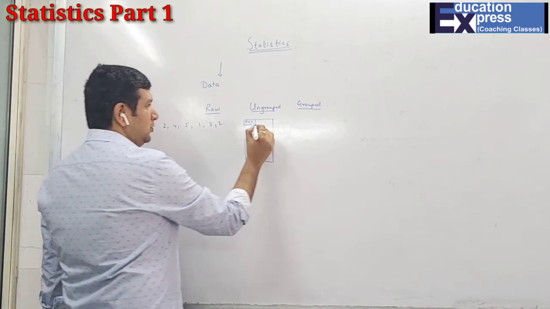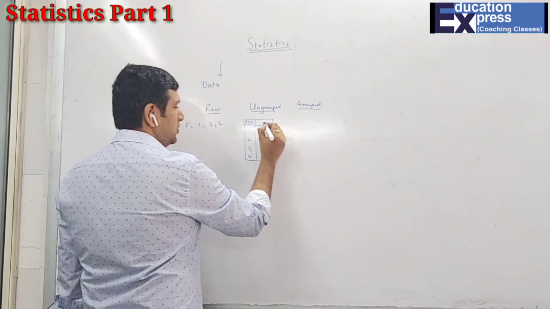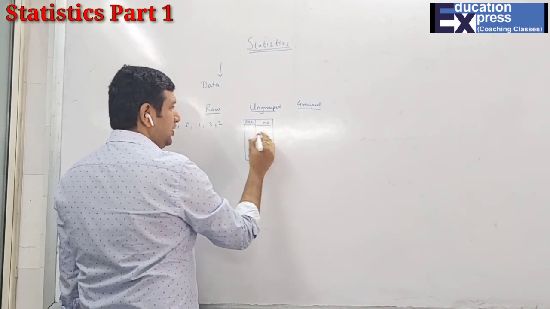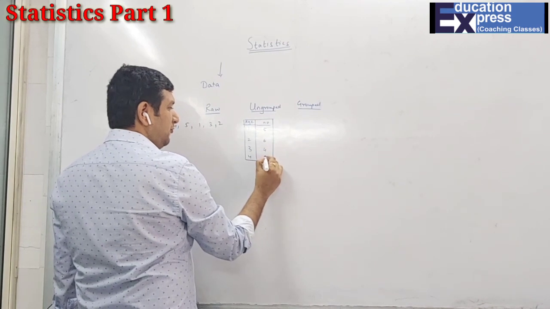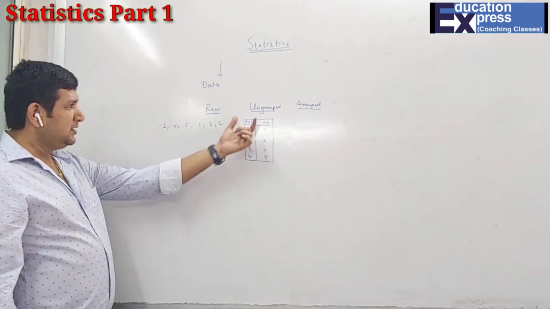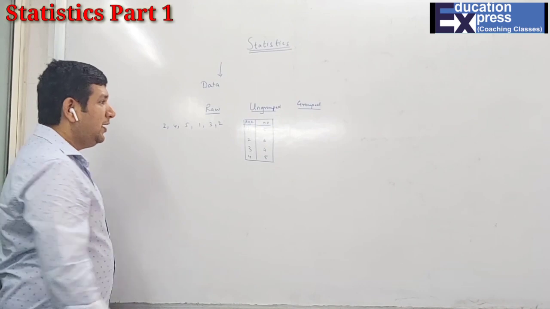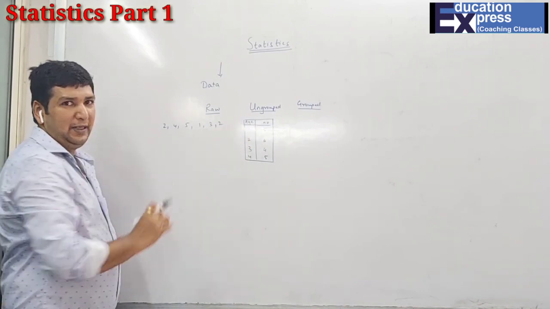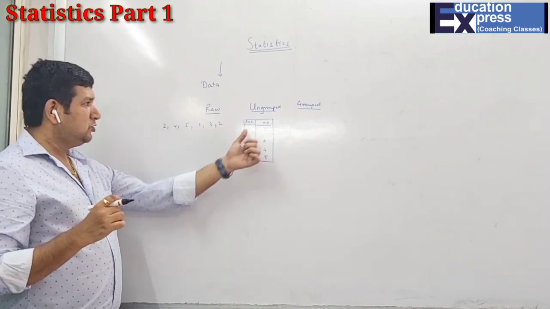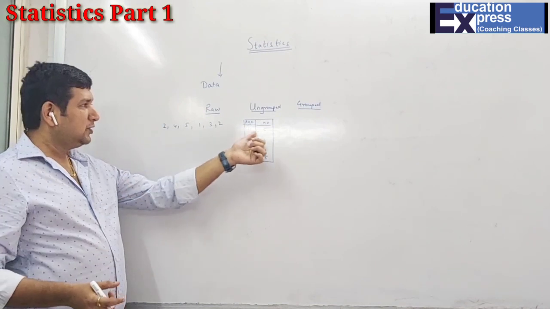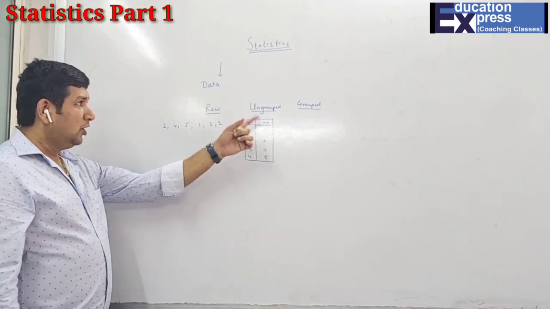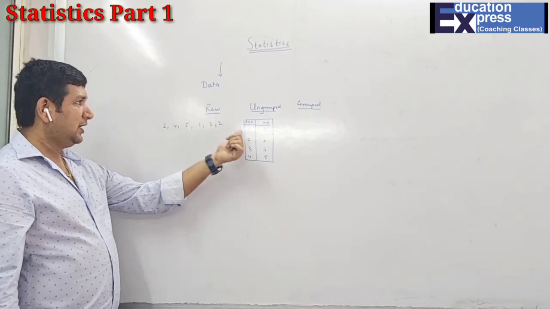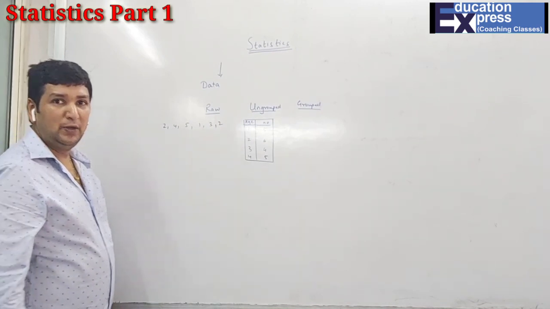So they give you the number of students whose age is 1 year is 5, 6, 4, 5. This is basically called ungrouped data, wherein we have not made a group of anything. Just straightforward, the students who are of age 1 year, the number of students is 5, and accordingly. So the first is raw data, second is ungrouped data, third is grouped data.